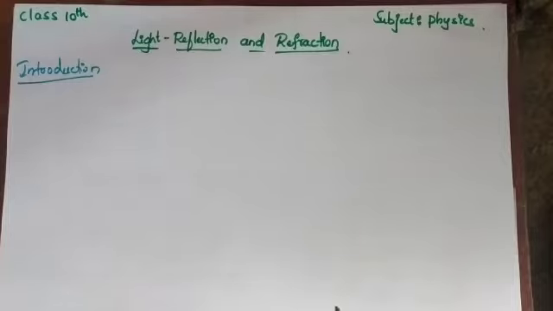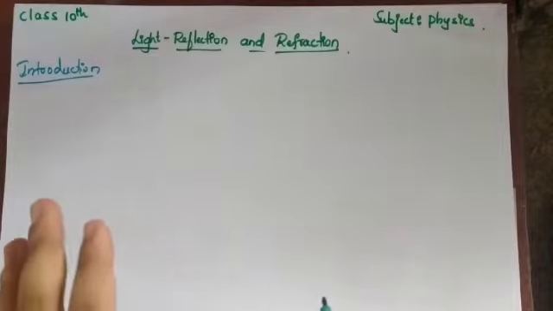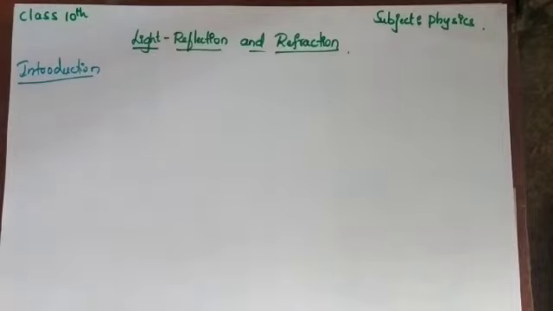So when you want to see an object, for example the table in the dark room, you won't focus the light on your face, isn't it? If you focus the light on your face, you can't see the object present in that room. When you focus the light on that object, that is, when light falls on that object, through reflection you are able to see it clearly through your eyes. So light is a form of energy which enables us to see the objects present around us.